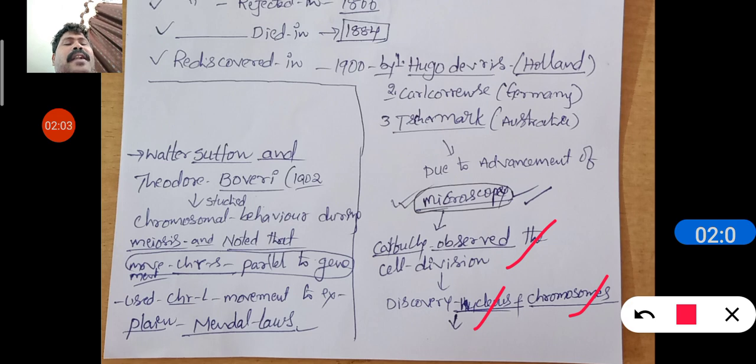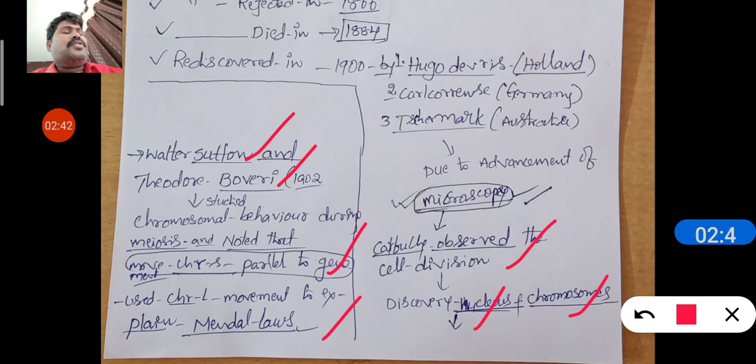Later, Mendel's experiments were explained by two scientists, Sutton and Boveri. They stated that the chromosomal behavior during meiosis was noticed, and that the movement of chromosomes is parallel to that of genes, because genes are present inside the chromosomes. They used the chromosomal movement to explain Mendel's laws. Mainly there are three laws: the law of dominance, the law of segregation, and the law of independent assortment.